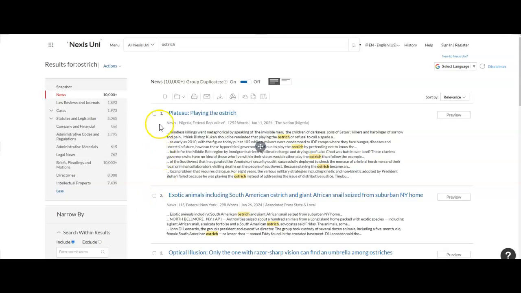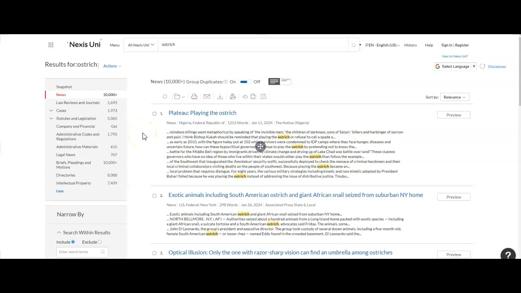From this page, you'll see it's taking us to this news section. This particular research database is looking at newspaper articles. You'll see that there's a snapshot. There are other areas in here. There are law cases that deal with ostriches and other things like that you can kind of click on over here if you like, but we have you going to the newspaper section.